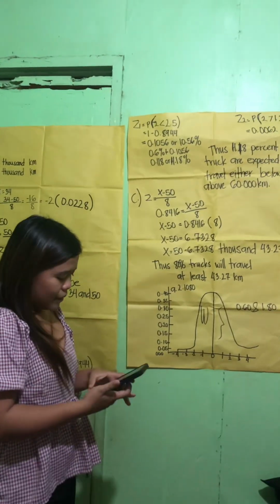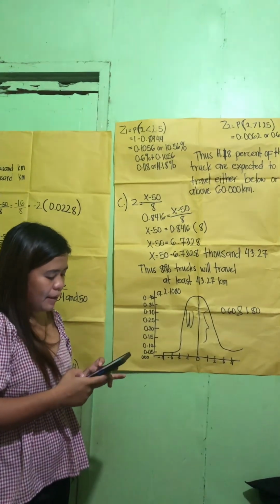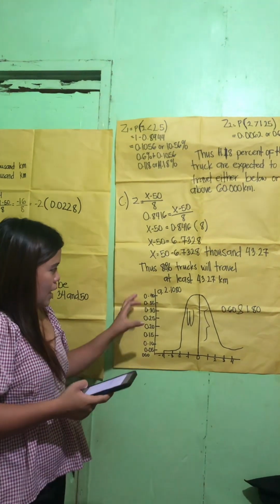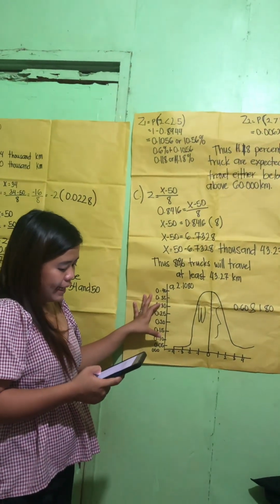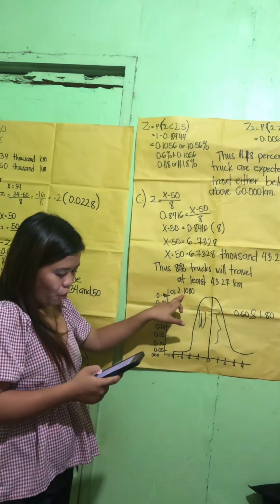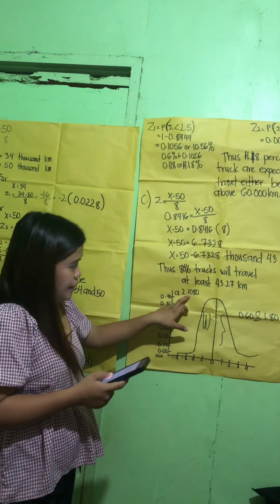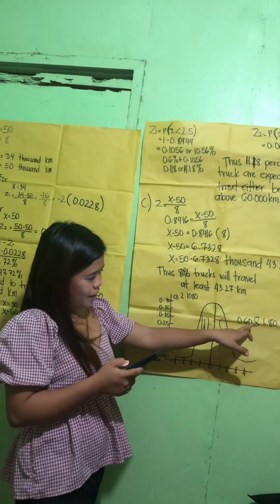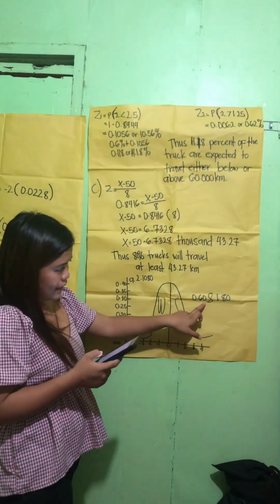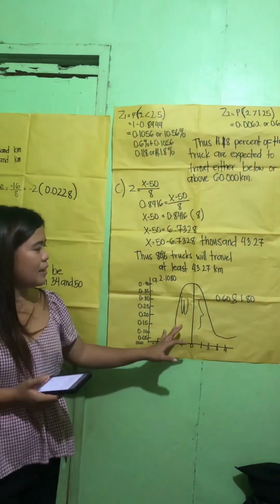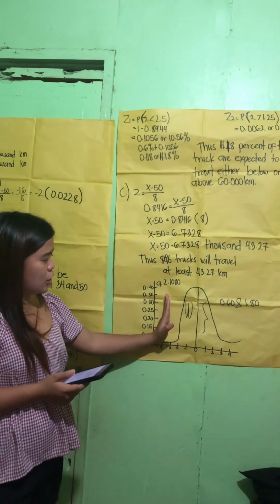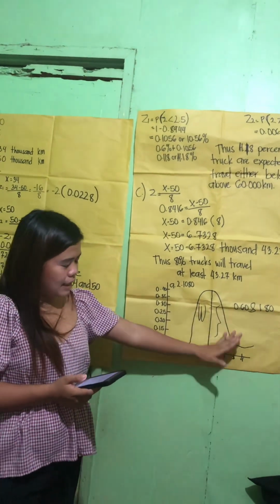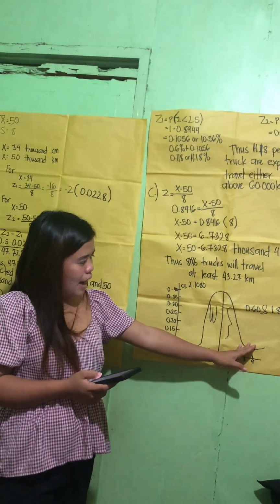Question number 2 is to determine the area under the standard normal curve. A is between Z equals 2.10 and 2.10, and B is between Z equals 0.60 and 1.80 on the other curve. As you can see, A is much bigger, with 2.10, than the other curve with 0.60.